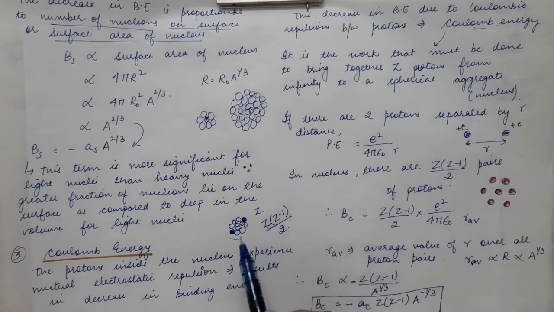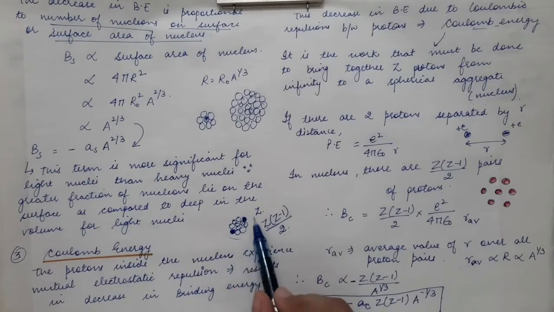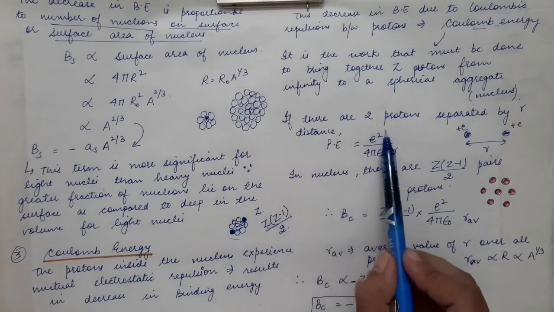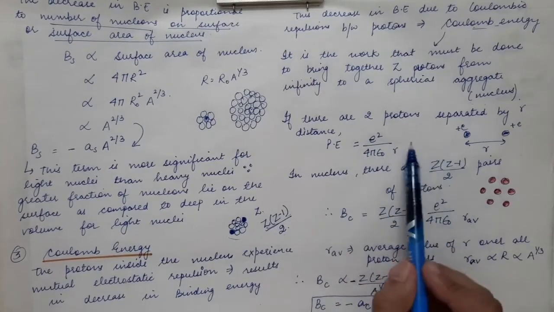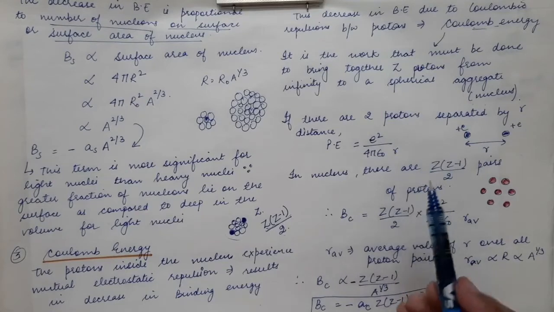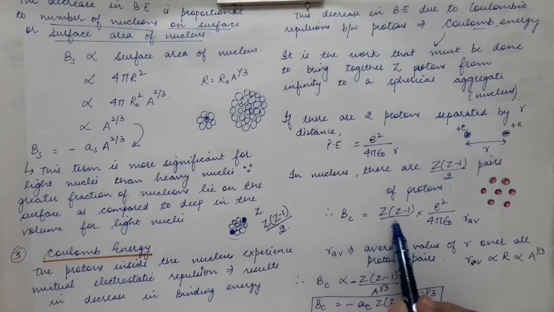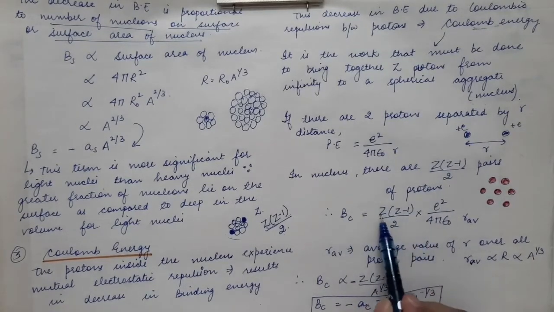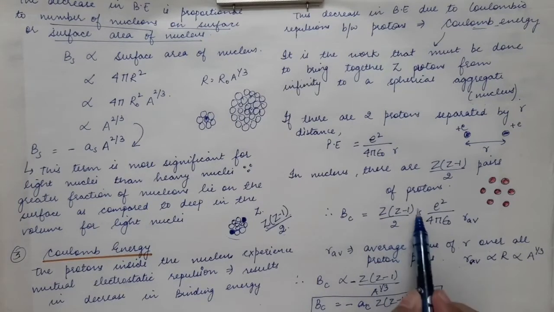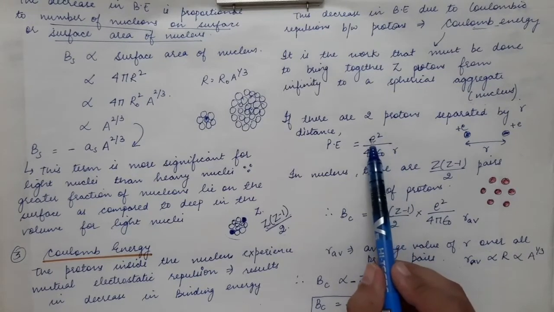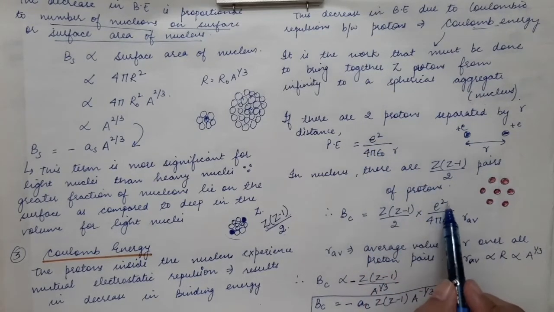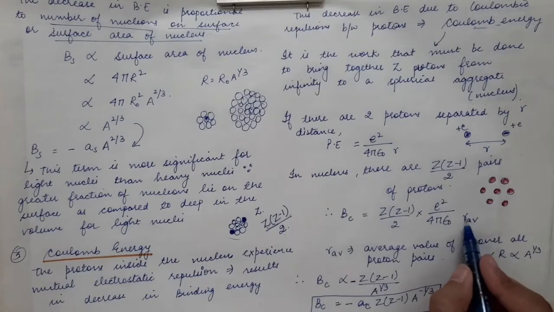So the total energy that must be supplied to bring all Z protons together into such a small space is equal to the work done to bring a single proton-proton pair times the number of proton-proton pairs. So the Coulomb energy is equal to Z(Z minus 1) divided by 2, times the energy required to form a single proton-proton bond, that is e squared divided by 4 pi epsilon naught times R_av.